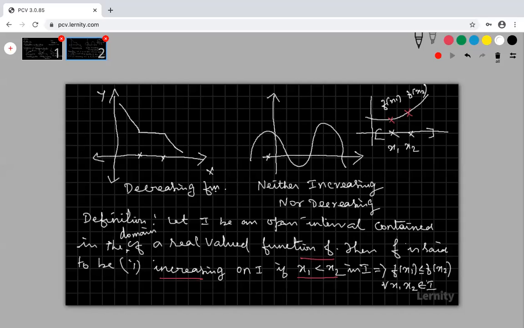Sometimes it may be the same, that means equality exists. Suppose equality does not exist and f of x1 is always less than f of x2, no equality, then the function is called strictly increasing.